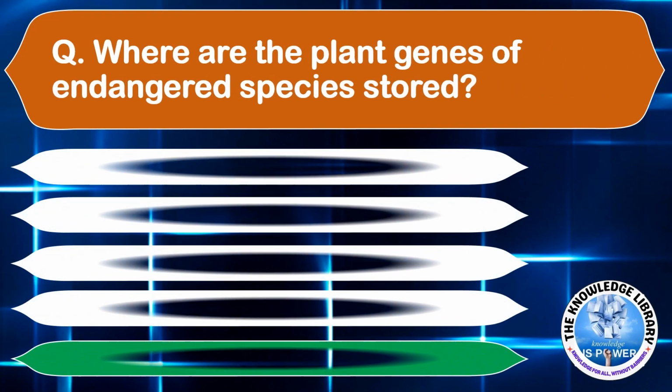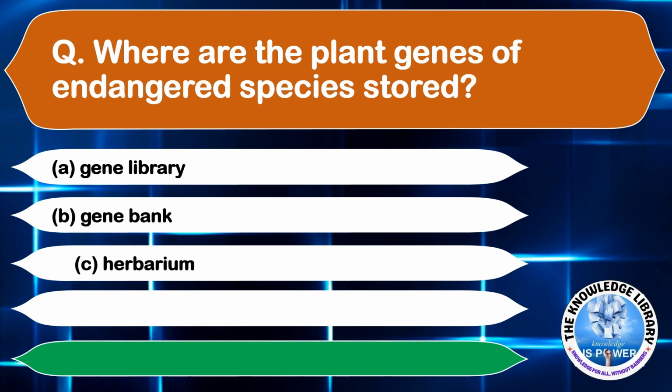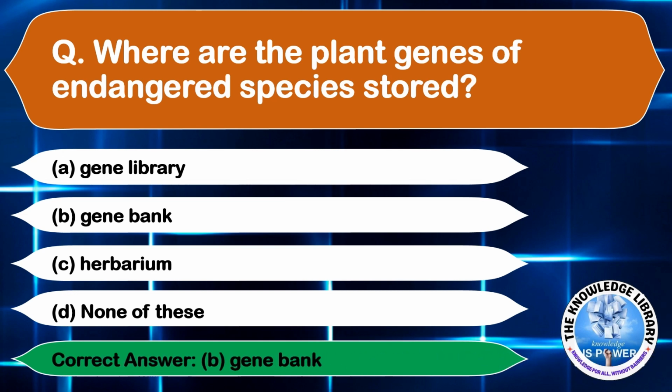Where are the plant genes of endangered species stored? Option A, Gene Library. Option B, Gene Bank. Option C, Herbarium. And option D, none of these. The correct answer is option B, Gene Bank.